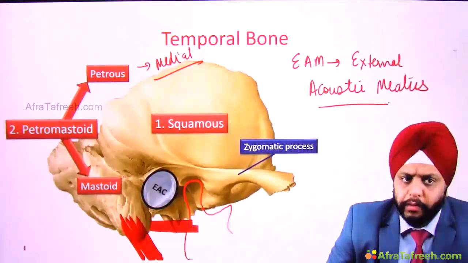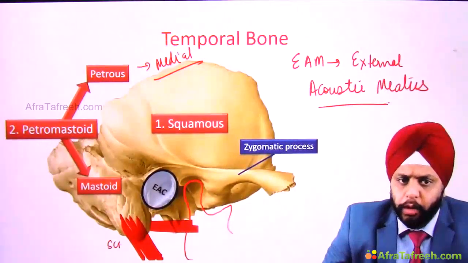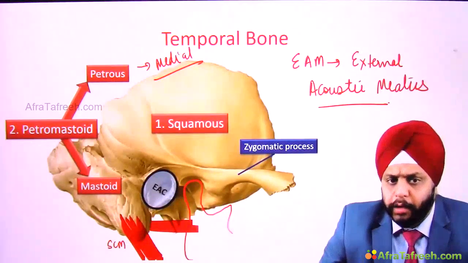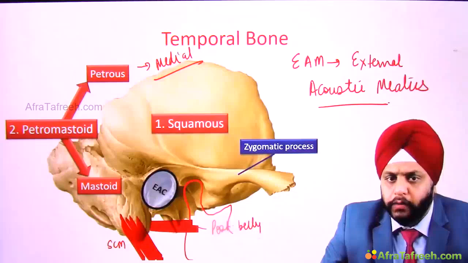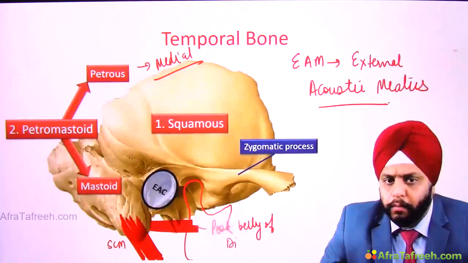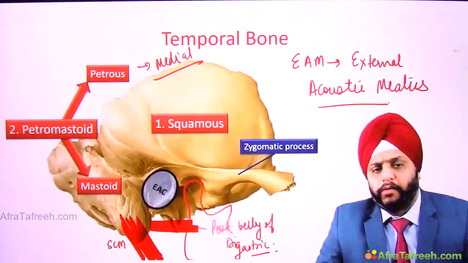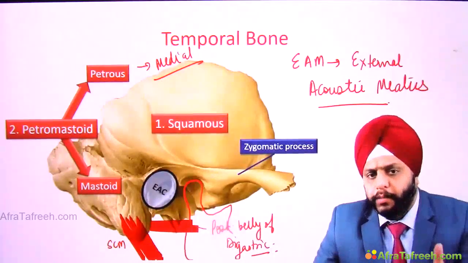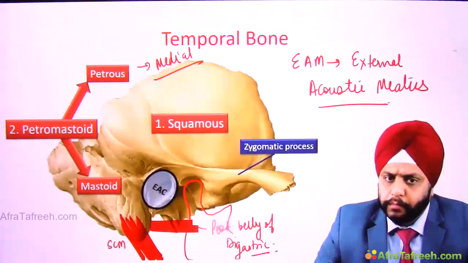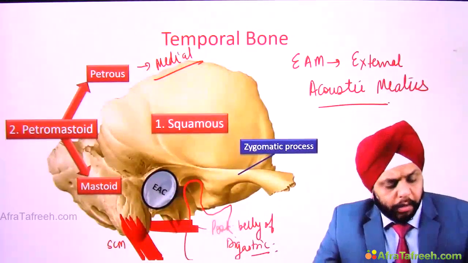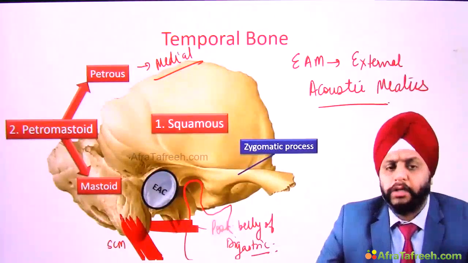So there are two muscles attached to it. Lateral aspect, sternocleidomastoid; medial aspect, posterior belly of digastric. Now by 3 months, the child starts neck holding.